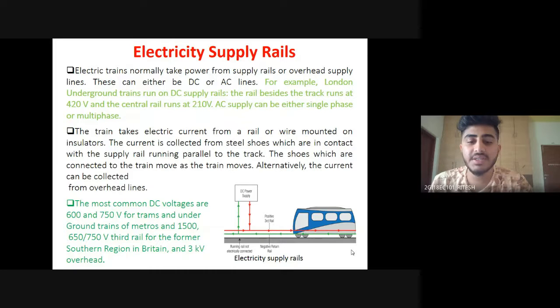Initially, DC was used a lot, but DC creates a loss, and that is why there is a need for amplification every 2 to 3 kilometers, which costs a lot, of course. So that is why AC comes into application. AC has the least eddy current loss, and the amplification needed is only between 20 to 30 kilometers. So that doesn't cost a lot when compared to DC. And also AC, that is alternating current, can easily be stepped up and stepped down.